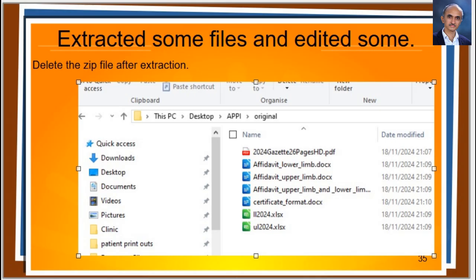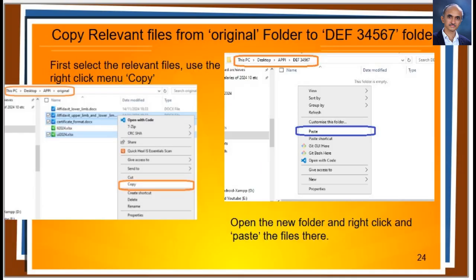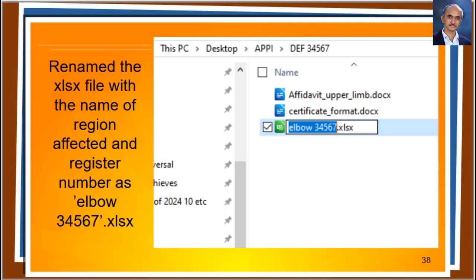For a new patient, we created a new folder. Renamed it correctly with the name of the patient and the register number of the patient. We copied relevant files from the original folder to the new folder. We renamed the XLSX file with the region of the body affected and the register number of the patient. Simple, accurate, and reproducible. Isn't it?